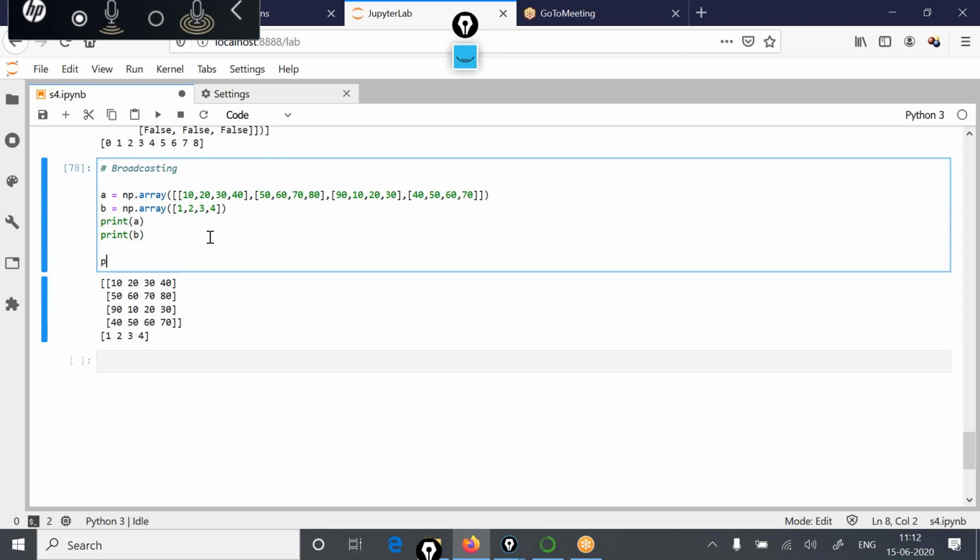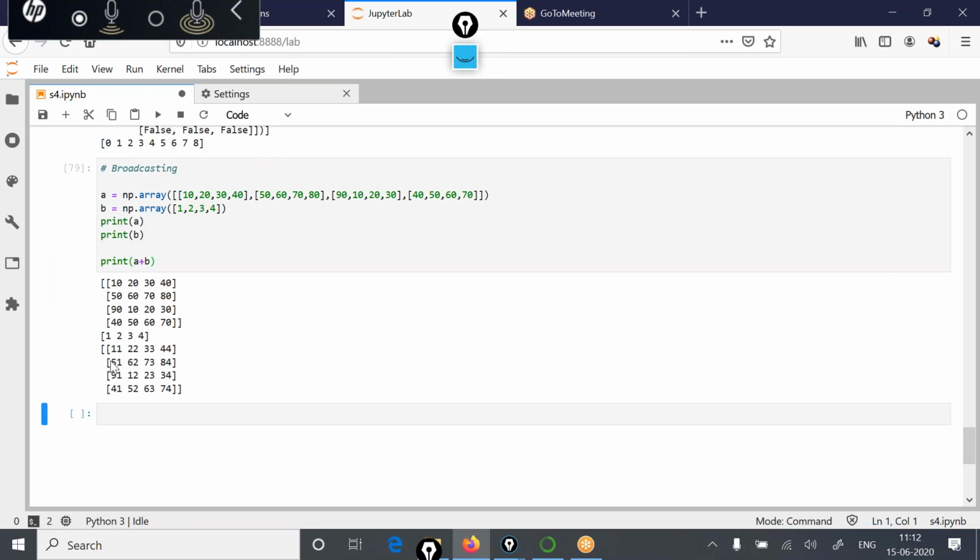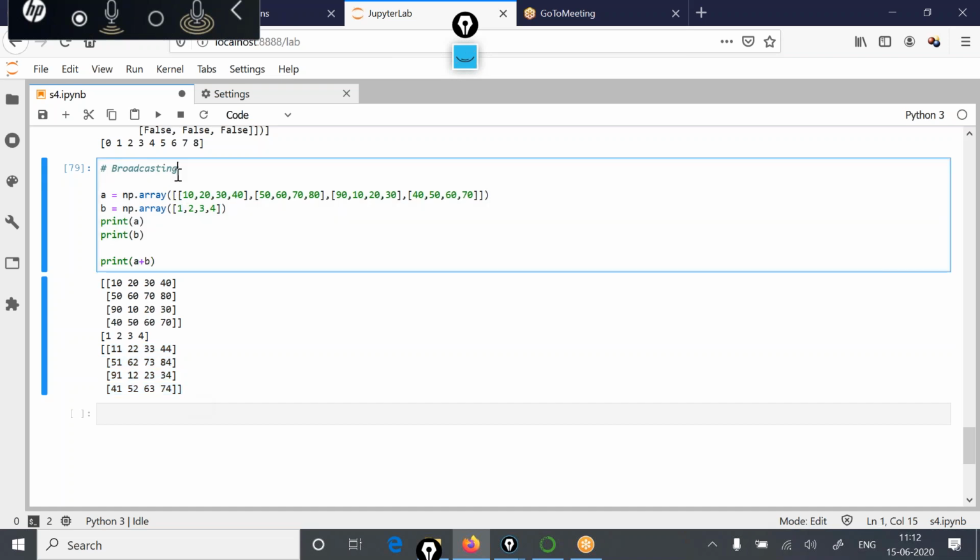So if I say print A plus B, you'll see the system has still done the addition, although the sizes of the two matrices being added are not the same. Otherwise you cannot add two matrices if they are not of the same size. But in NumPy array, because it uses the concept of broadcasting, the addition is possible.